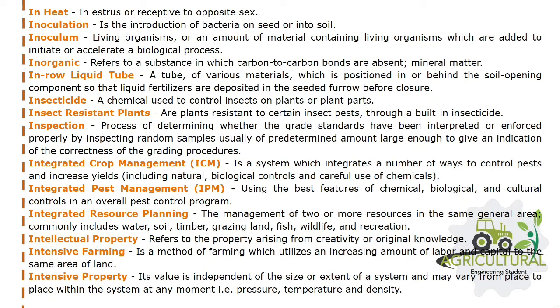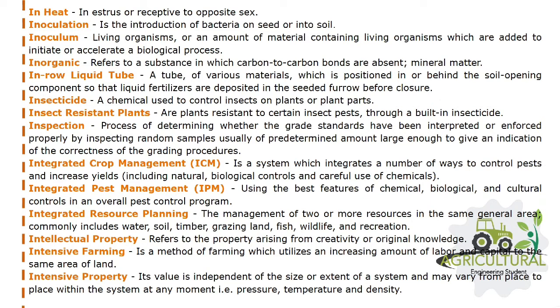Insecticide, a chemical used to control insects on plants or plant parts. Insect-resistant plants are plants resistant to certain insect pests through a built-in insecticide. Inspection, process of determining whether the grade standards have been interpreted or enforced properly by inspecting random samples, usually of predetermined amount, large enough to give an indication of the correctness of the grading procedures. Integrated crop management, ICM, is a system which integrates a number of ways to control pests and increase yields, including natural, biological controls and careful use of chemicals.